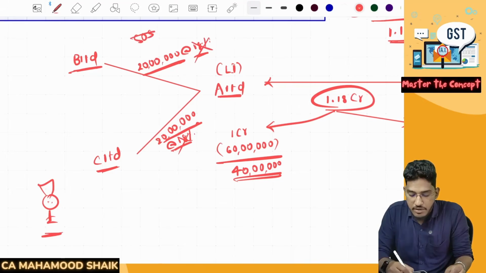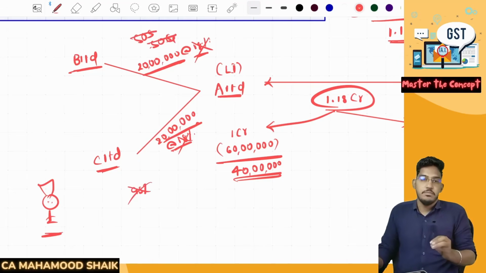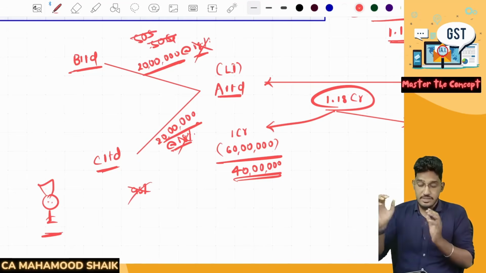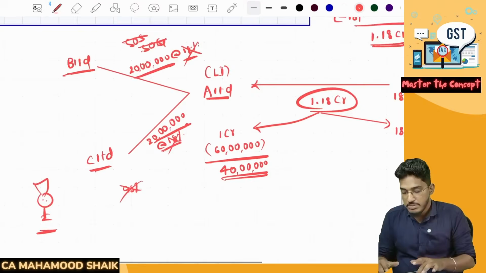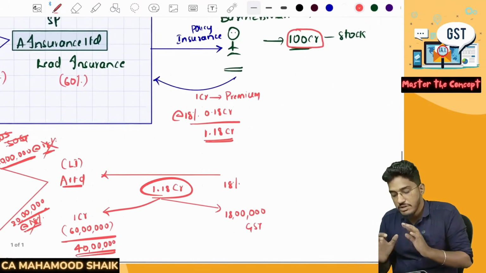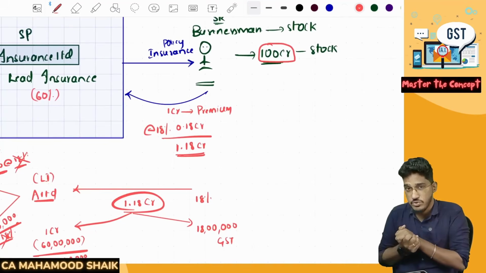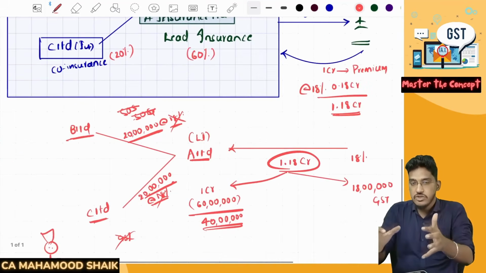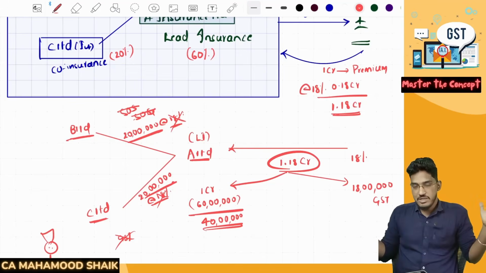This is neither supply of goods, nor supply of services. This transaction will not be supply at all. On this, GST should not be imposed. Why? Because it will lead to double taxation. Because when the total premium has been collected by the lead insurer, the entire amount of premium has been subjected to GST already. And when the lead insurer is sharing the proceeds with the co-insurers, this activity should not be once again subjected to GST.